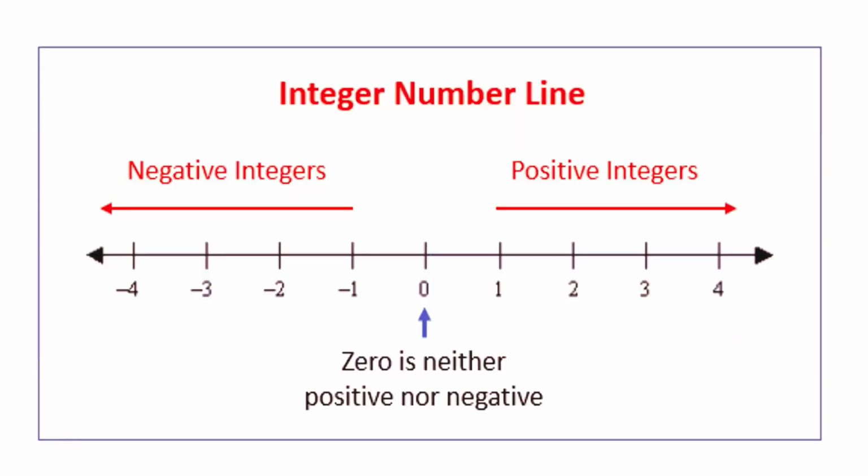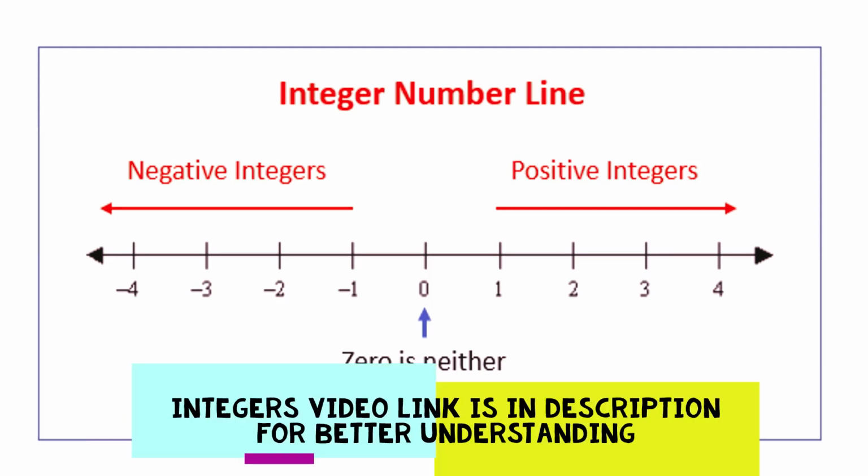Let's see integers. You can check the number line over here. In the middle, we have 0, which is neither a positive nor a negative integer. 0 is just an integer. It's not that 0 is not an integer. It is an integer, but it is not positive and not negative.